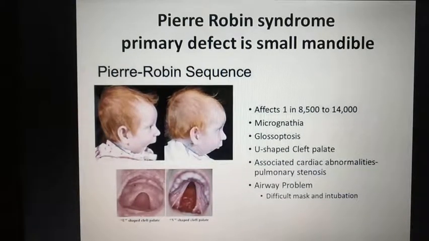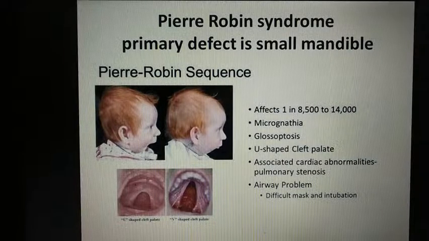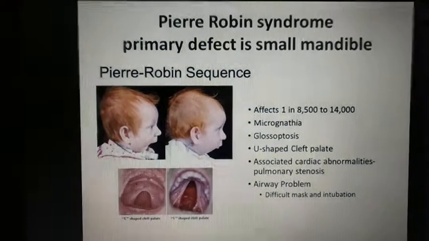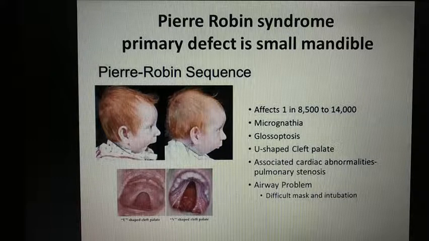A U-shaped cleft palate is here because of non-separation of the nasal cavity and oral cavity completely, and this will lead to airway obstruction, or there may be airway problems, and there may be glossoptosis, meaning there will be retraction of the tongue that will lead to difficulty in breathing. So this is Pierre-Robin syndrome with micrognathia, glossoptosis, cleft palate, and airway obstruction.